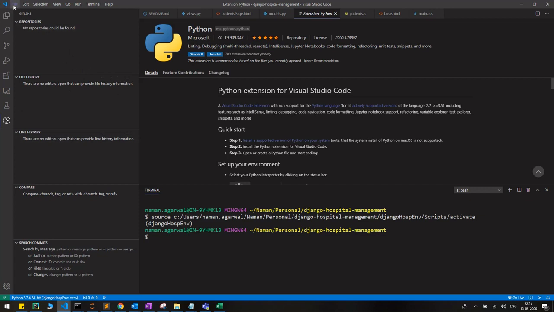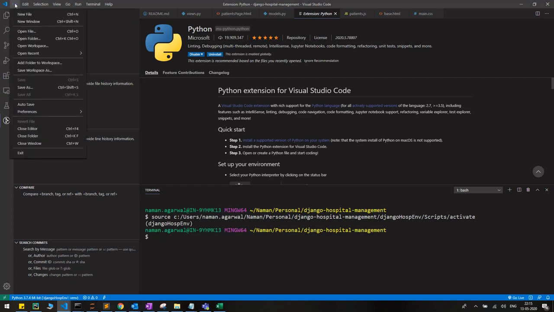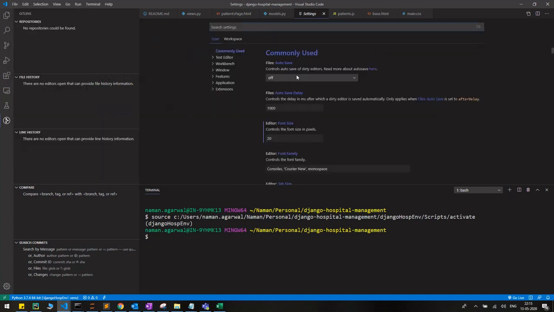Now moving on to the top bar, the first thing is File. The File menu is almost the same as PyCharm. The settings are here, under Preferences. You can go to Settings, Extensions, and Keyboard Shortcuts. So now let's go to Settings. So these are the settings.